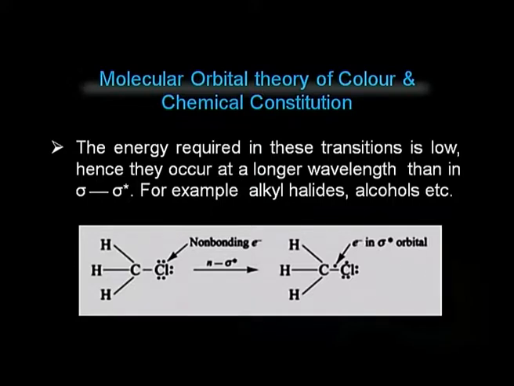That is why they require less energy for excitation, and that is why they have a longer wavelength. Compounds of this type also do not show color, because even though they absorb less energy, they do not fall in the visible region.